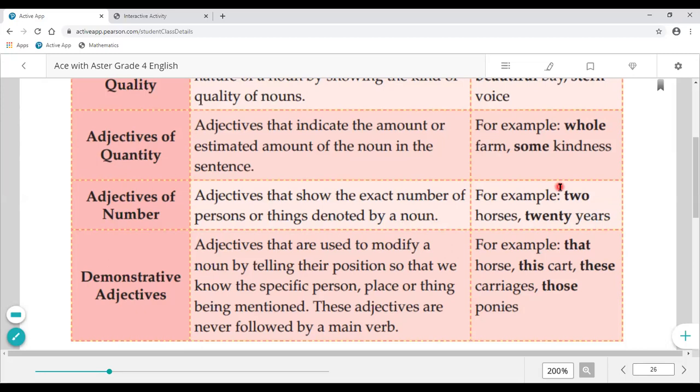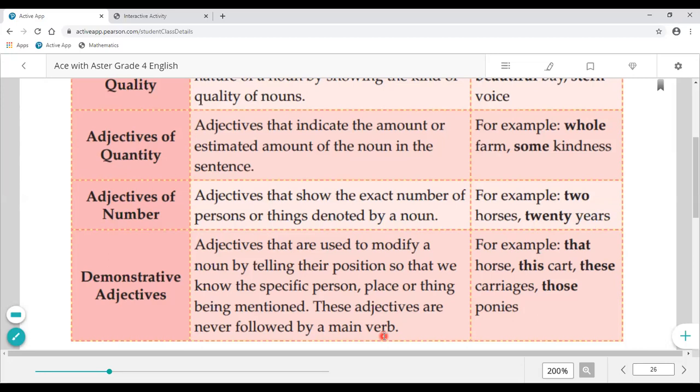Then last is demonstrative adjectives. Adjectives that are used to modify a noun by telling their position so that we know the specific person, place or thing being mentioned. These adjectives are never followed by a main verb. Okay? There are two kinds of verb, main and auxiliary verb. So the main verb we are talking about, these are never followed by the main verb. The demonstrative adjective is not followed by a main verb.